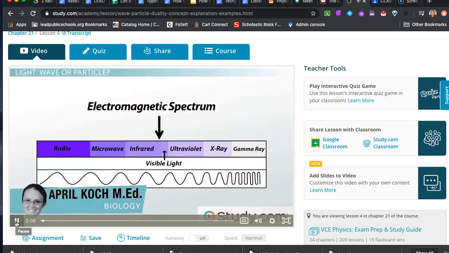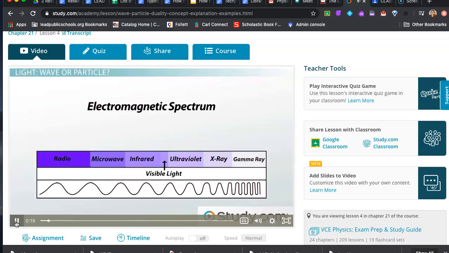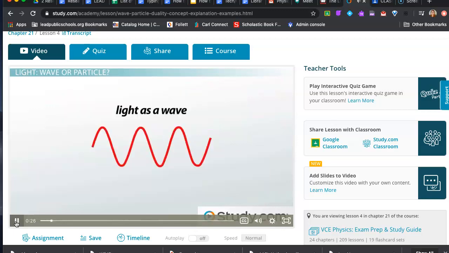Light, that is, visible, infrared, and ultraviolet light, is usually described as though it is a wave. We talk about light being a form of electromagnetic radiation which travels in the form of waves and has a range of wavelengths and frequencies. Blue light has a smaller wavelength, red light has a longer wavelength. So we know that light has properties of waves.